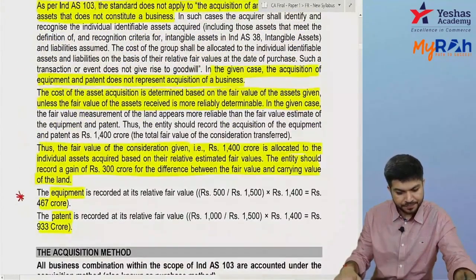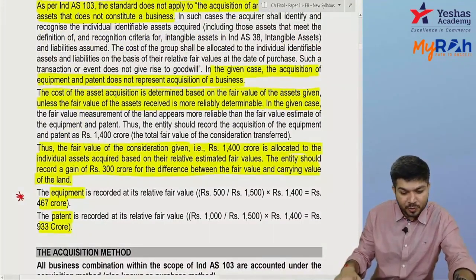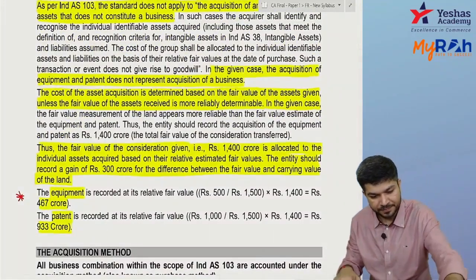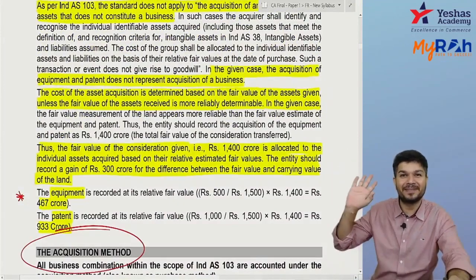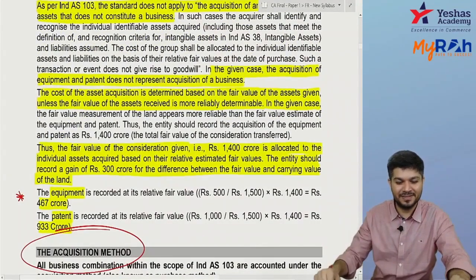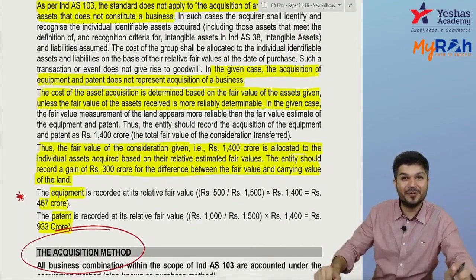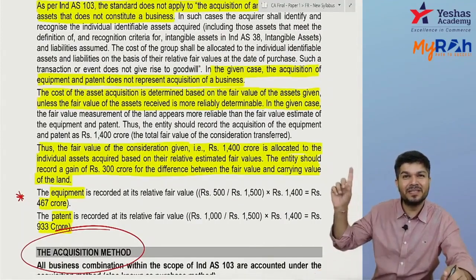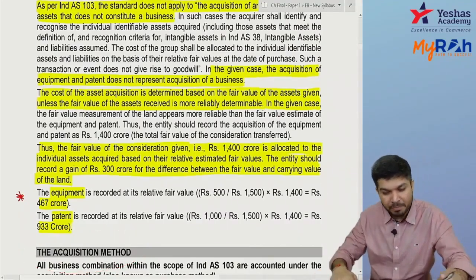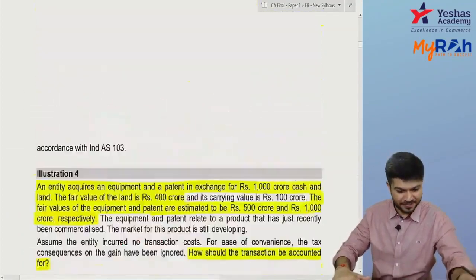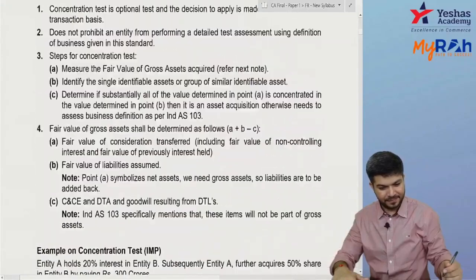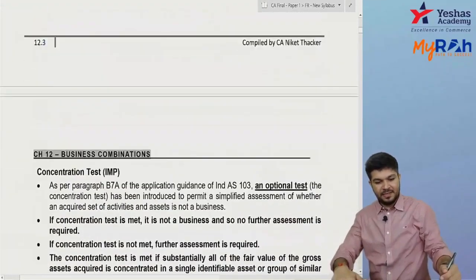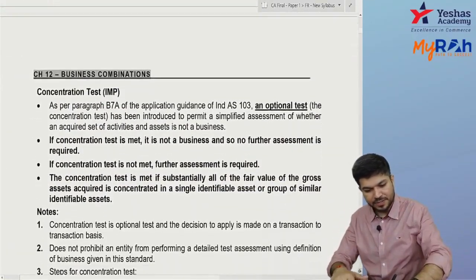Thank you. Now, before I go to the acquisition method, we have something pending. What did we leave out? Before I go to the acquisition method, there's something pending. The concentration test. Let's go back to the concentration test.